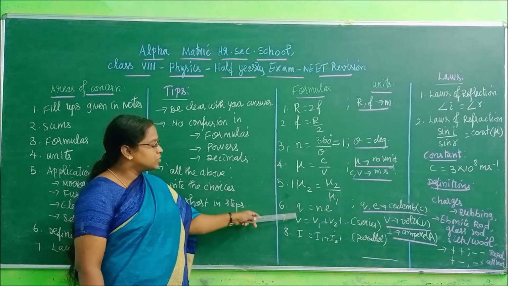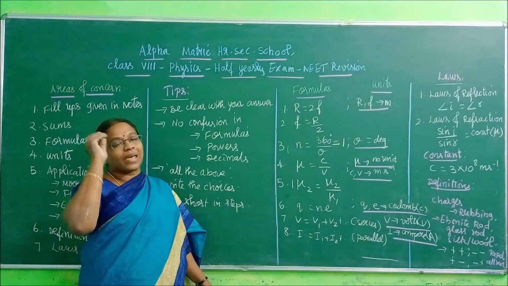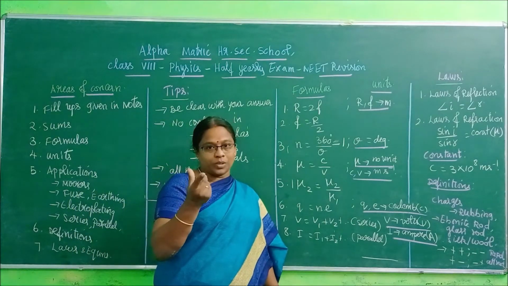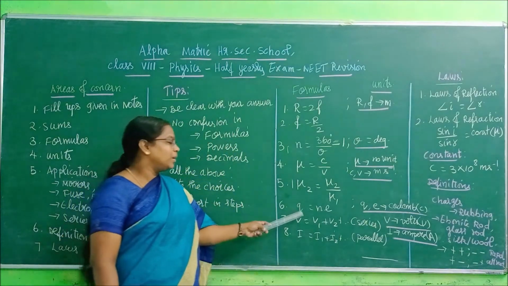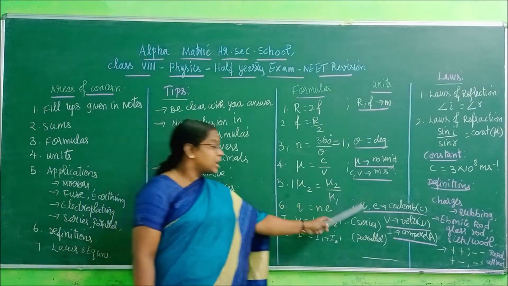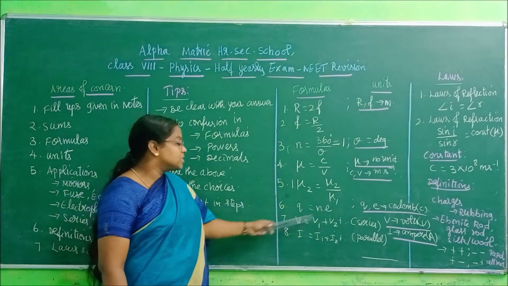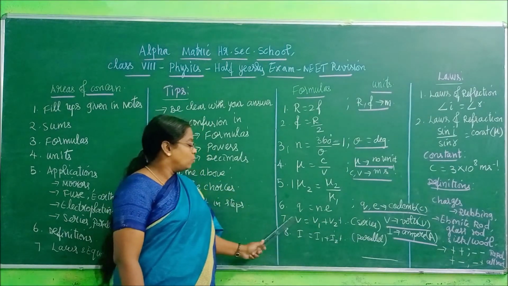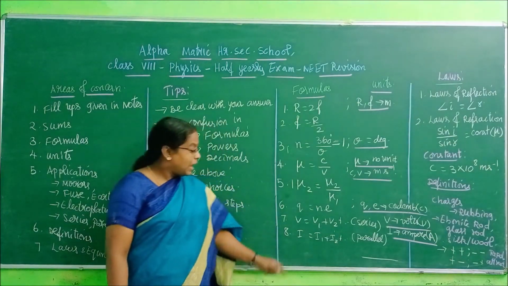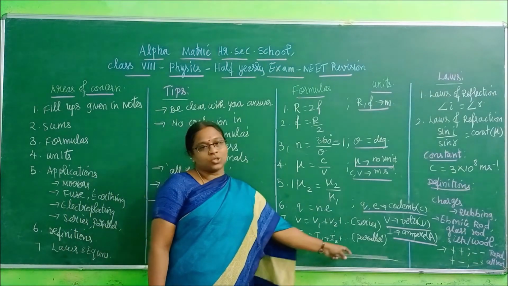Now what is this formula? We have done one sum in this. Based on this formula, this sum will be, what is that? Very, very important. I have explained that with a pencil example also. So the formula is Q is equal to Ne, where Q and E are the charges and the unit is coulomb, the symbol is C. Then in series connection, what is the main equation? V is equal to V1 plus V2 plus V3, whatever it is, V4, V5 like that. And in parallel connection, what is the main equation? I is equal to I1 plus I2 and so on.